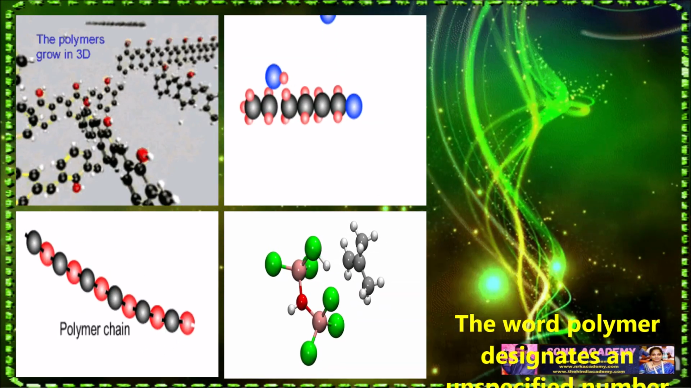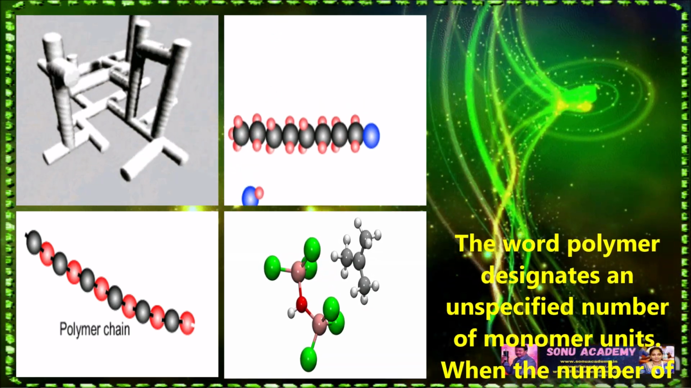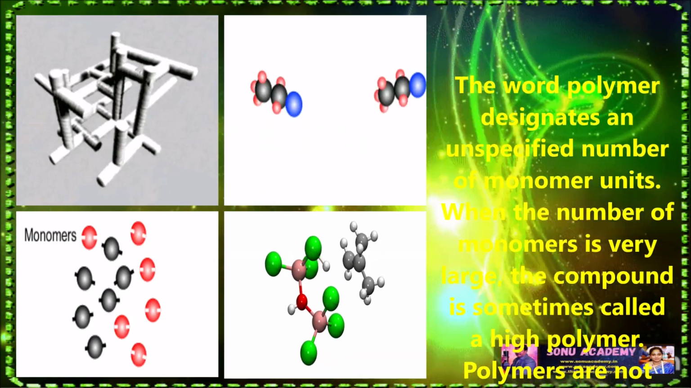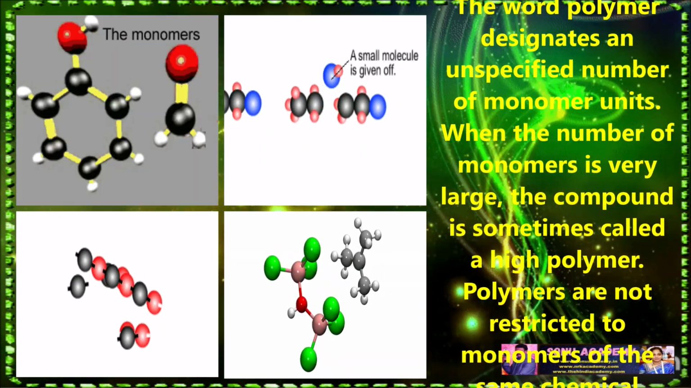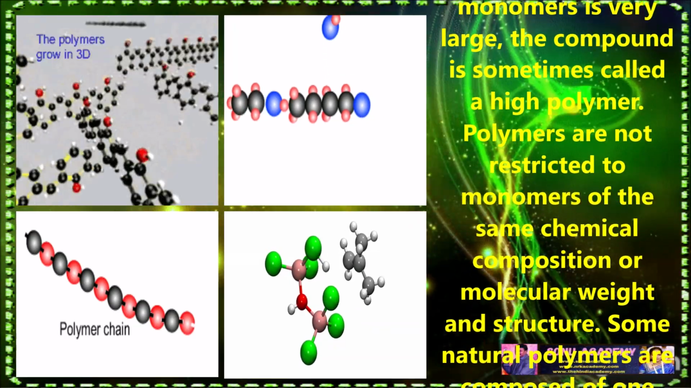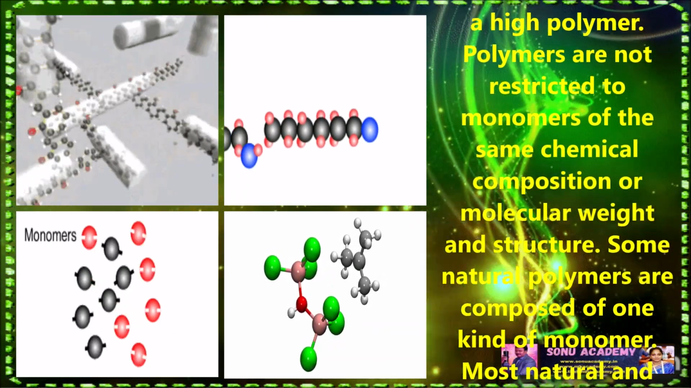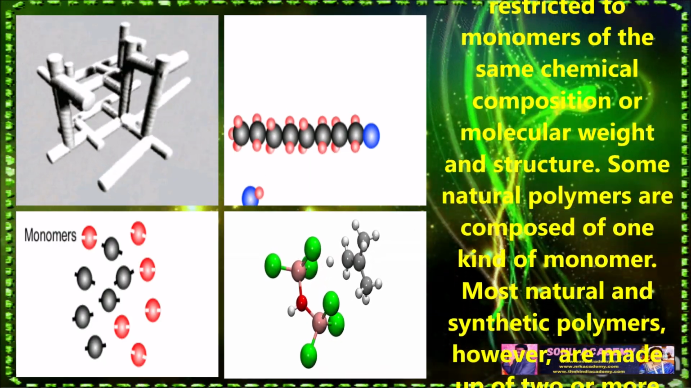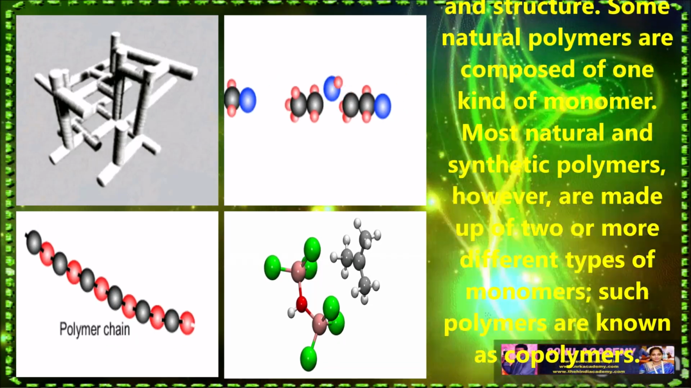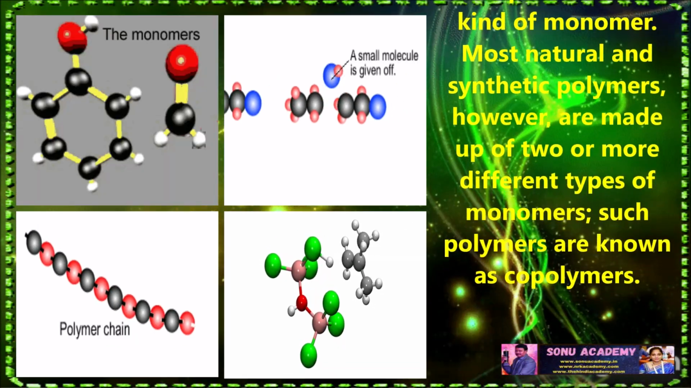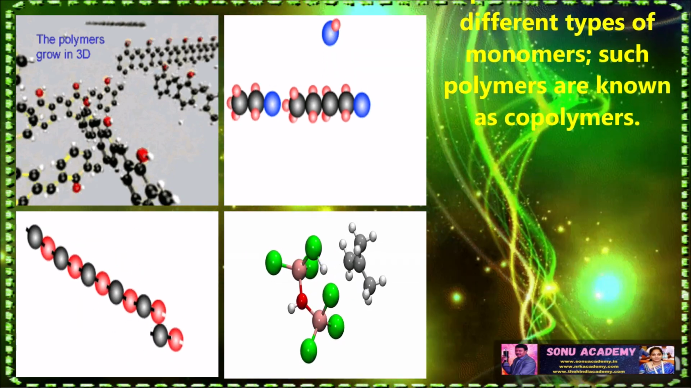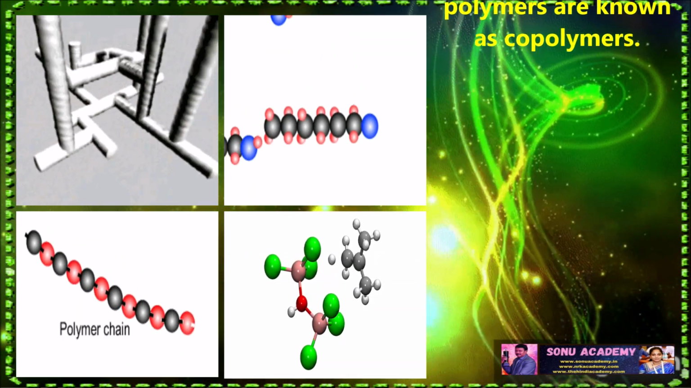Children, the word polymer designates an unspecified number of monomer units. When the number of monomers is very large, the compound is sometimes called a high polymer. Polymers are not restricted to monomers of the same chemical composition, molecular weight and structure. Some natural polymers are composed of one kind of monomer. Most natural and synthetic polymers, however, are made up of two or more different types of monomers. Such polymers are known as copolymers.